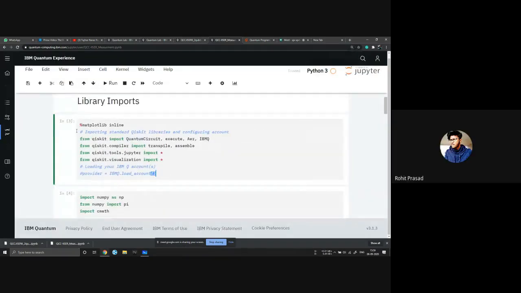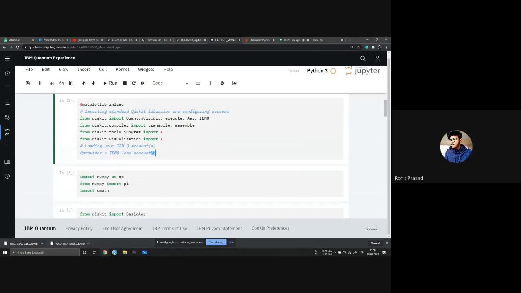So these are the libraries that we will be using for these circuits. This is QuantumCircuit, where we will be defining our circuit. This is execute, where we will be executing our simulations. This is our IBMQ account.